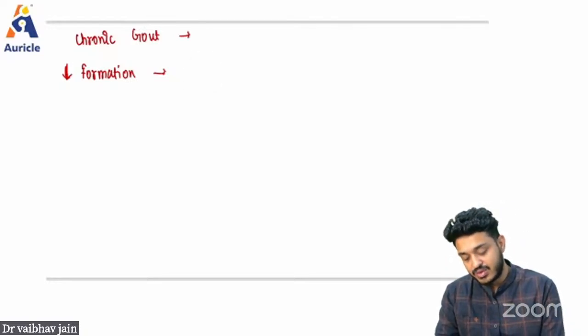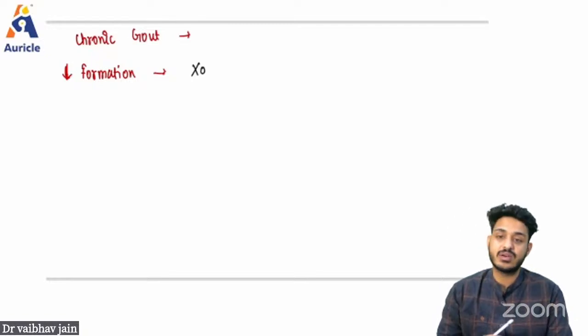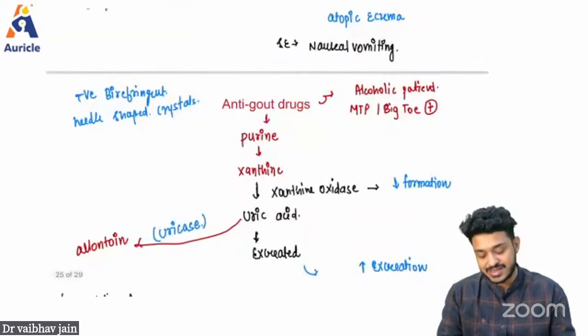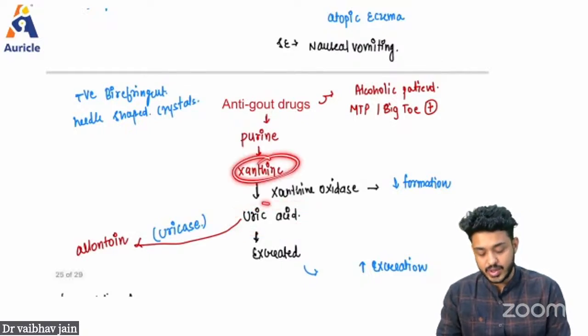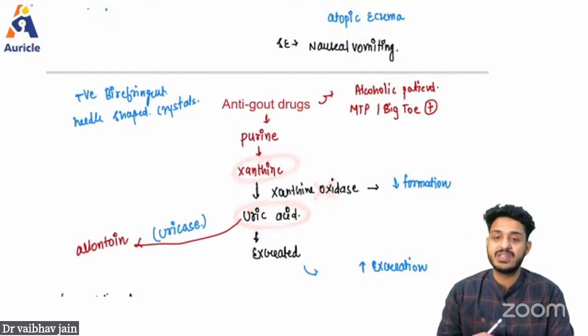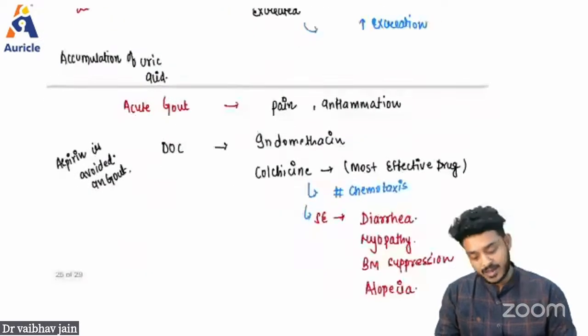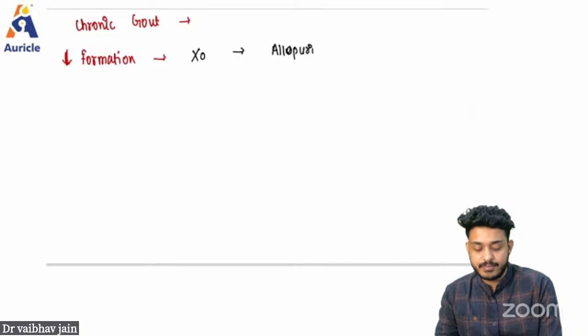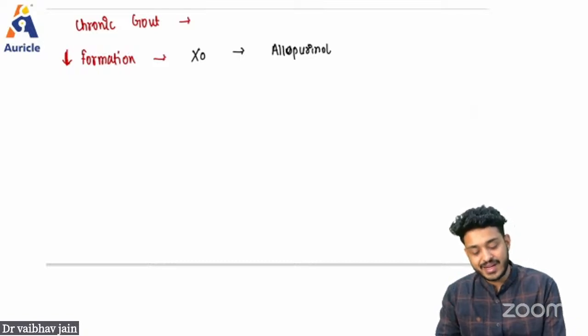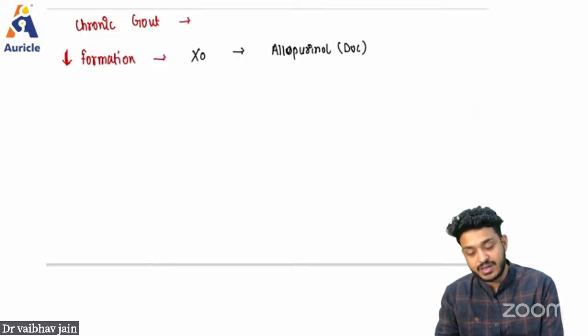This xanthine oxidase enzyme inhibitor. If xanthine oxidase is not there, what is going to happen? Is there any possibility that uric acid is going to form from the xanthine? Uric acid is not going to form if this enzyme is not there. So I can block this particular enzyme. The name of the drug is going to be your allopurinol. In fact, this allopurinol is going to be the drug of choice.